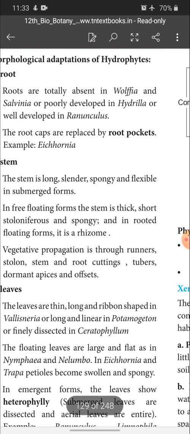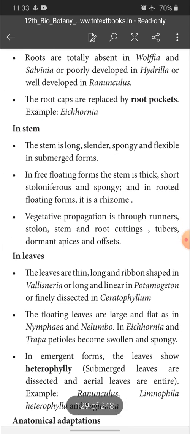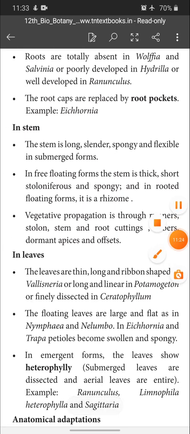In stem, the stem is long, slender, spongy and flexible in submerged forms. In free floating forms, the stem is thick, short, stoloniferous and spongy, and in rooted floating forms it is a rhizome. Okay, I hope you are clear on this, children, because these are simple concepts, so you can understand by learning itself.